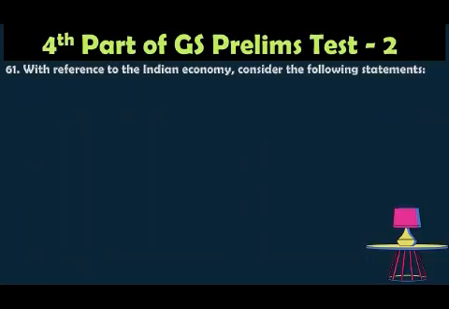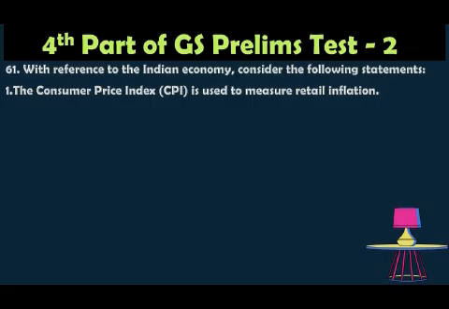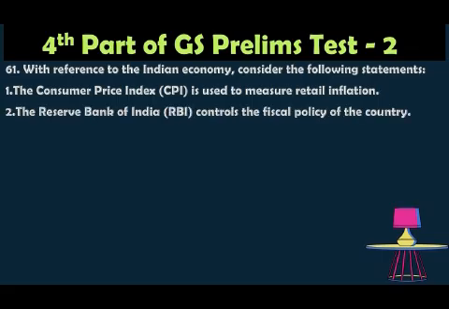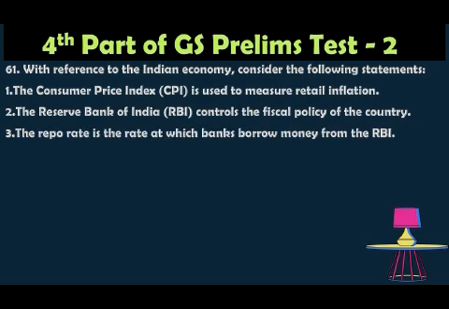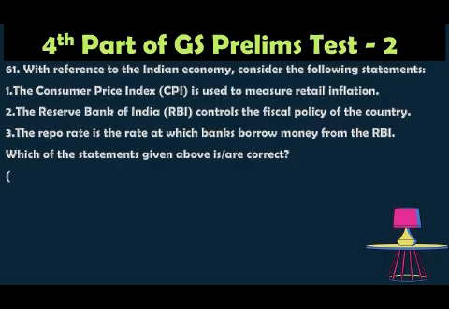With reference to the Indian economy, consider the following statements. 1. The Consumer Price Index is used to measure the rate of inflation. 2. The Reserve Bank of India controls the fiscal policy of India. 3. The repo rate is the rate at which banks borrow money from the RBI. Which of the following statements is not correct?